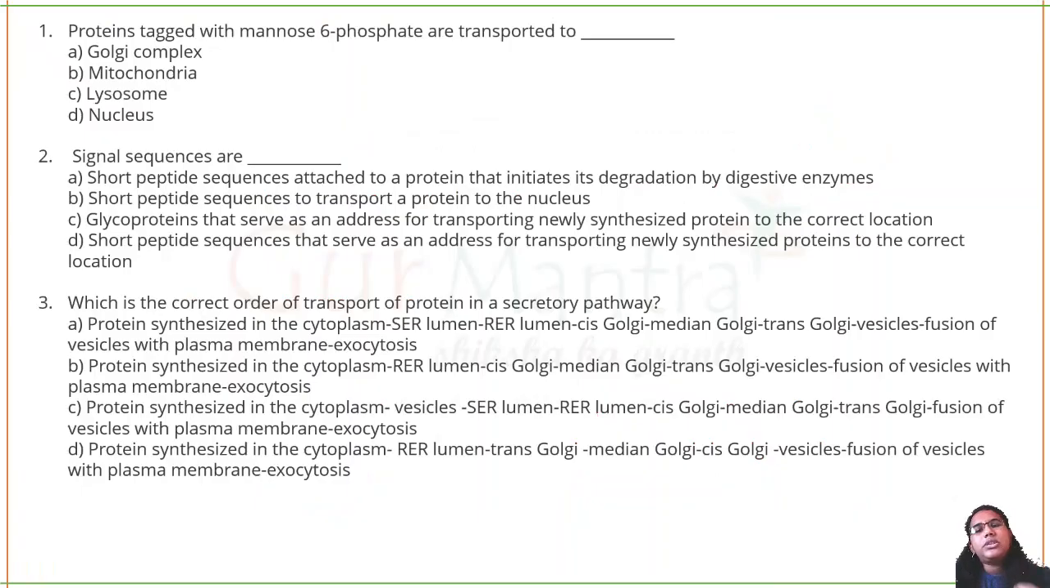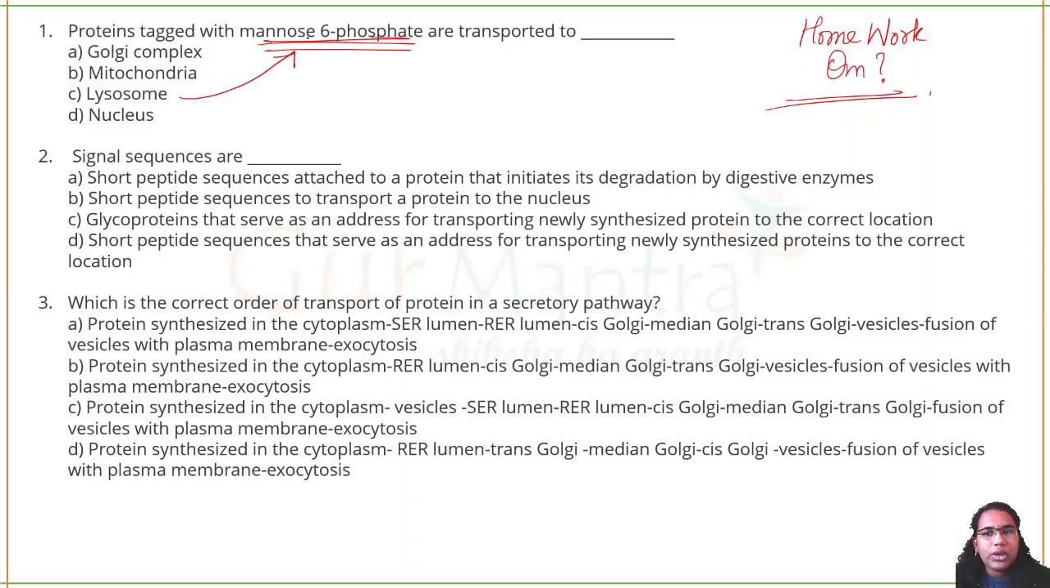So this is your homework question. Now you are going to take up this homework and do it. Proteins targeted with mannose-6-phosphate are transported to where? It is basic. Where is the mannose-6-phosphate receptor present? It's basically present in your lysosome, so it will target itself to the lysosome.